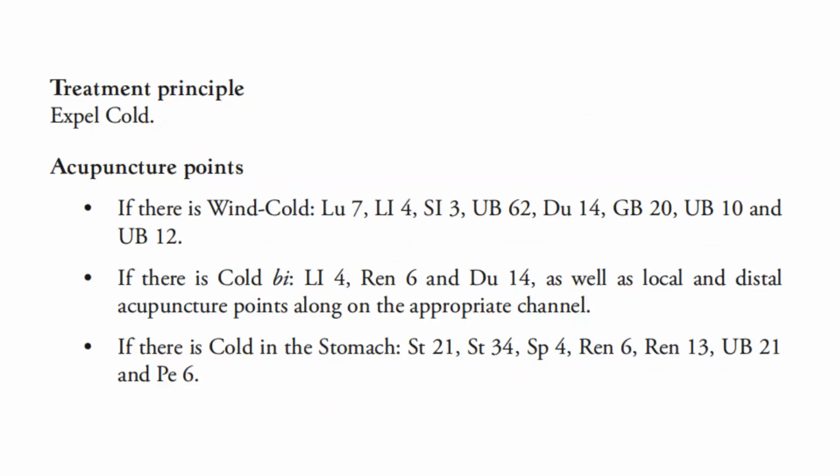Treatment principle: expel cold. If there is wind cold, we use Lung 7, LI4, SI3, UB62, Du14, GB20, Bladder 10, and Bladder 12. If there is cold Bi, LI4, Ren6, and Du14, as well as local and distal acupuncture points along the appropriate channel. If there is cold in the stomach, we use Stomach 21, Stomach 34, Spleen 4, Ren6, Ren13, Bladder 21, and Pericardium 6.